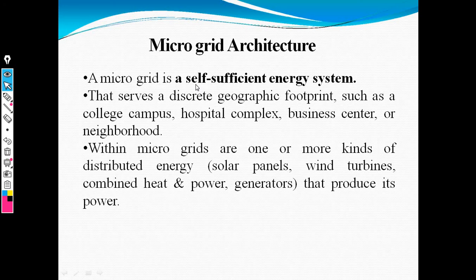Then the microgrid gives a sufficient energy system, and this microgrid is used in college campuses, hospitals, complex malls, and business centers. It is also used in distributed generation, where we generate electricity with the help of solar panels, wind turbines, combined heat and power, and generators. These are the applications to generate electricity with the help of AC supply and DC supply. Now this is just an overview of the microgrid structure.